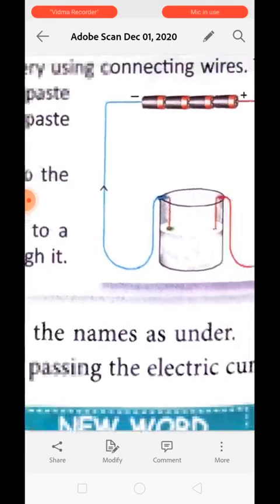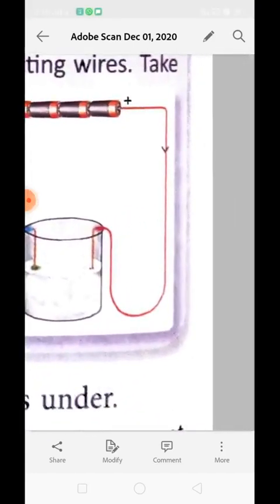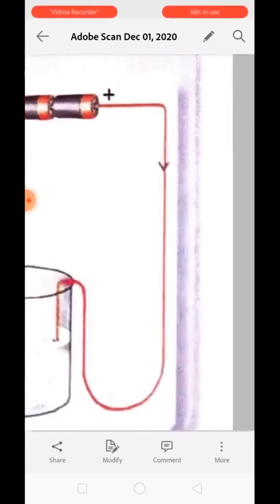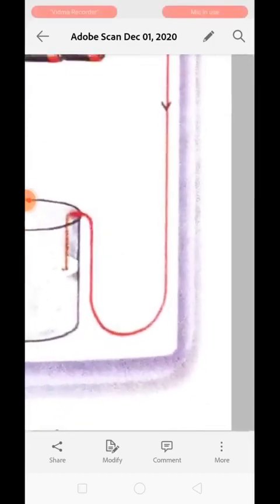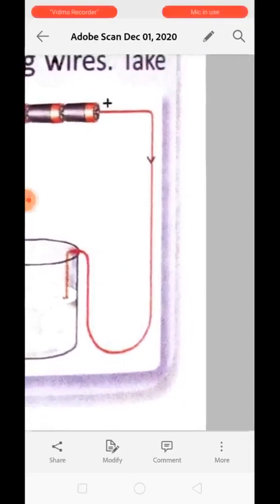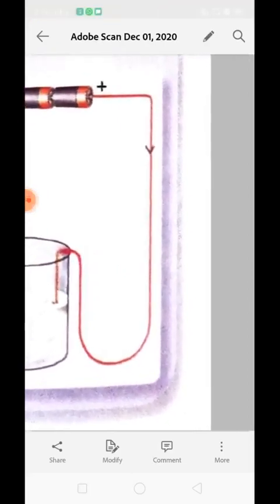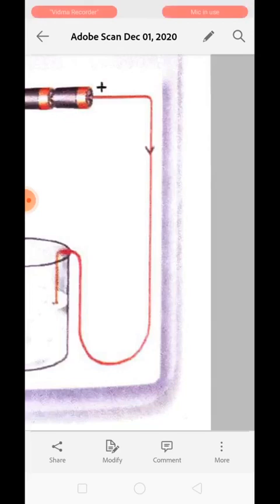Clear? Now, the electrode which is connected to the positive terminal of the battery is called the anode. Understood?